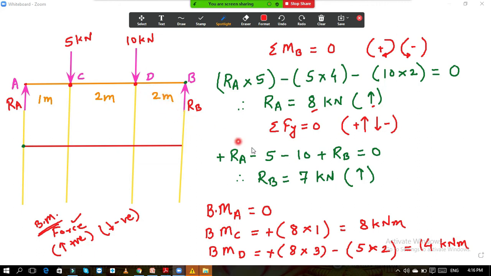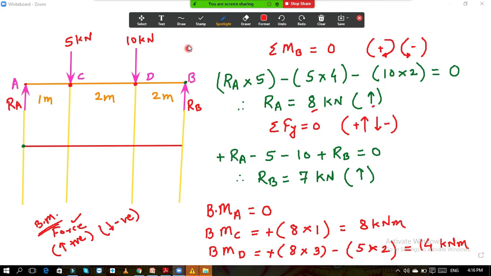So what is our moment? It is 7 into 2, so it is 14. Again the answer is same, 14. Again you should see whether it is plus or minus. RB is now moving upward or downward? RB is moving upward, so your answer must be positive, plus.